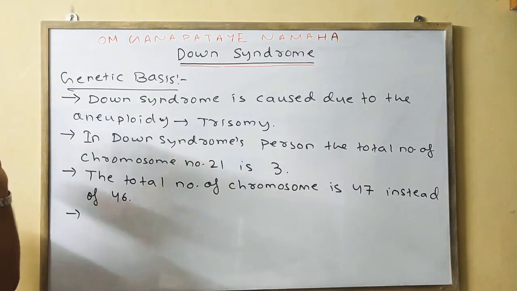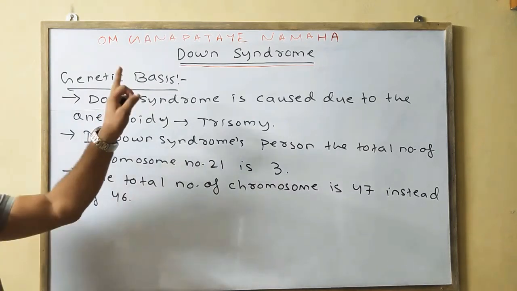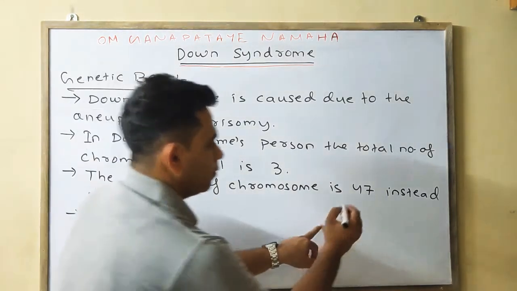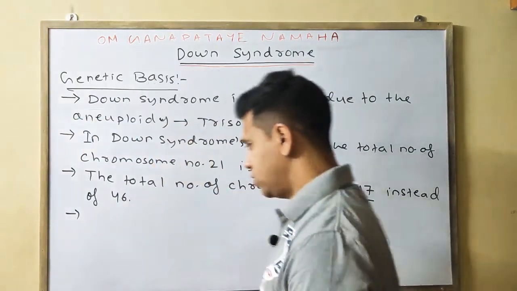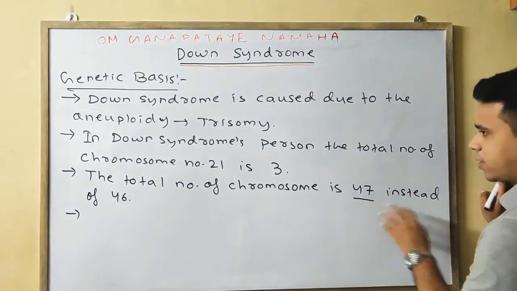In general it should be 46, but in a Down syndrome person it is 47. This can come as a 1 mark objective.